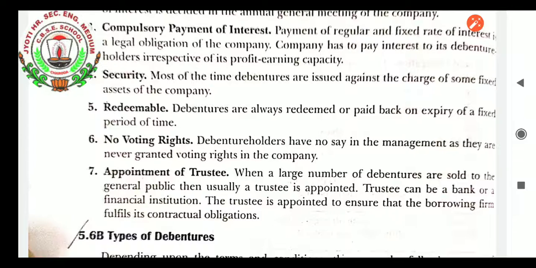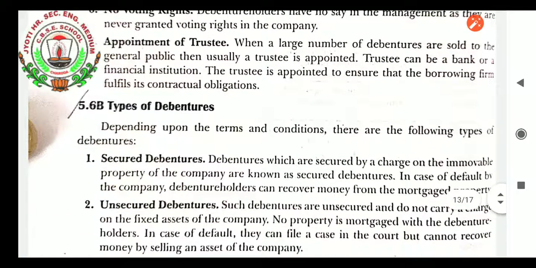So these were the features of debentures. I hope you have understood the features, and from the features the meaning is more clear. Types of debentures, students. When we learn the types of debentures, depending upon the terms and conditions, there are the following types of debentures.